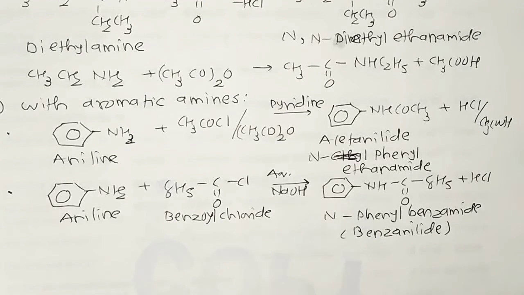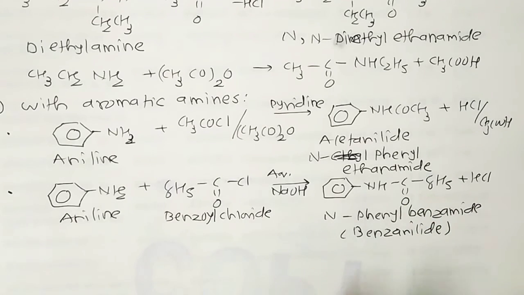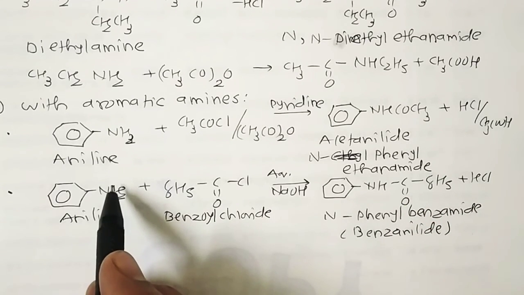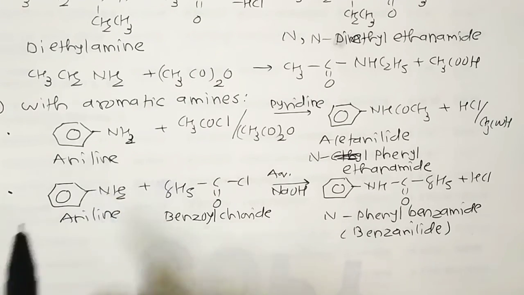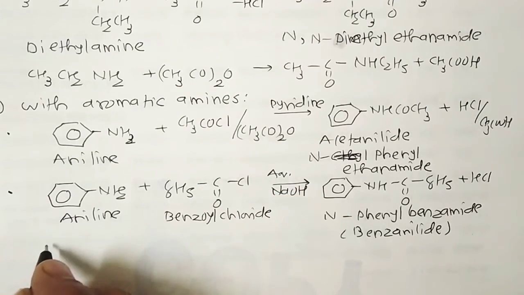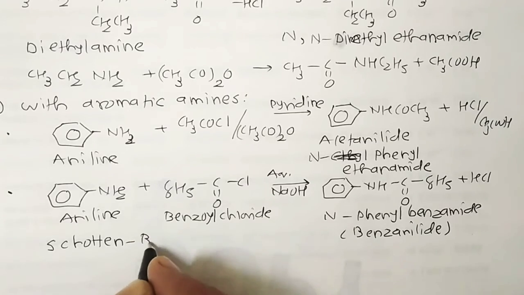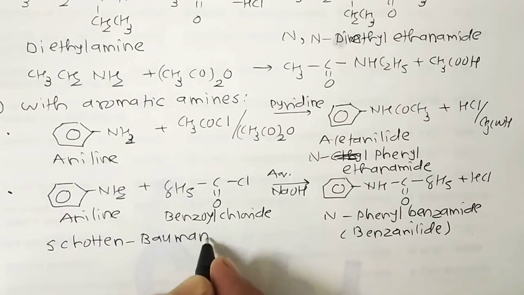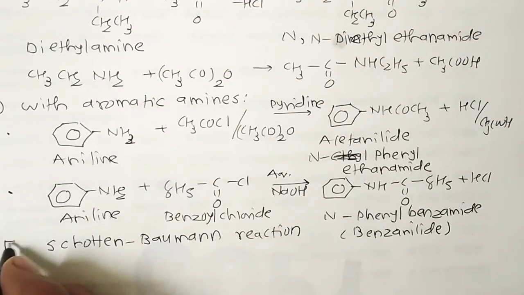We know that the benzoylation of a compound containing an active hydrogen, because aniline has an active hydrogen, like in our prior case alcohols and phenols, which also have an active hydrogen. So when it reacts with benzoyl chloride in presence of dilute aqueous NaOH solution, the reaction is sometimes called the Schotten-Baumann reaction. But this is for your information only.